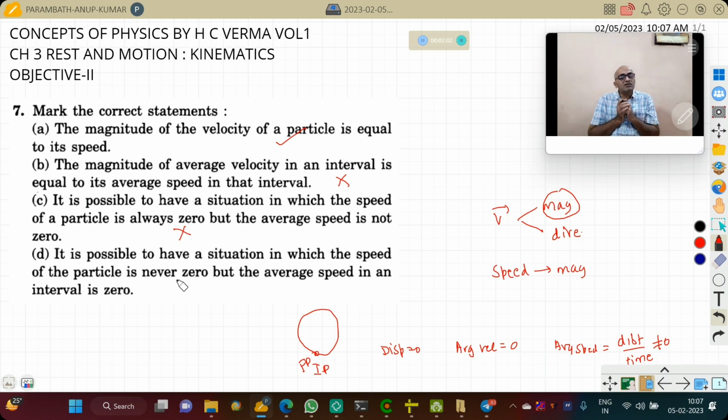Is it possible to have a situation in which the speed of the particle is never 0, but the average speed in the interval is 0? This is not possible. If a particle is moving and covering a certain distance, its average speed cannot be 0. Therefore, this is also not true, students. Only statement A is correct. I hope it is clear to you, students.